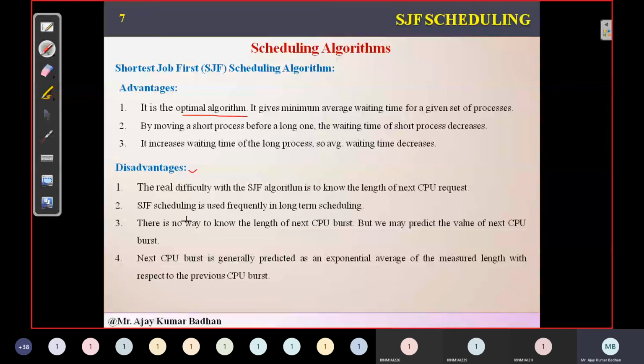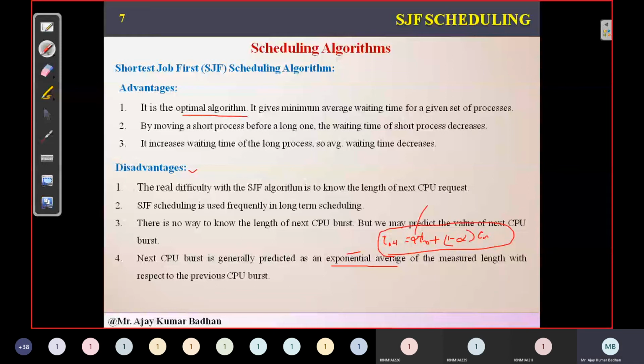How, in order to predict it, they use the exponential averages. They have a formula, something like T(n+1). That's not most important here. So T(n+1) is nothing but alpha times t(n) plus (1 minus alpha) times tau(n). This is the formula they actually use in order to predict it.